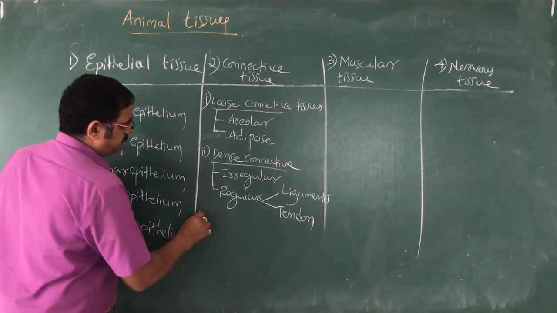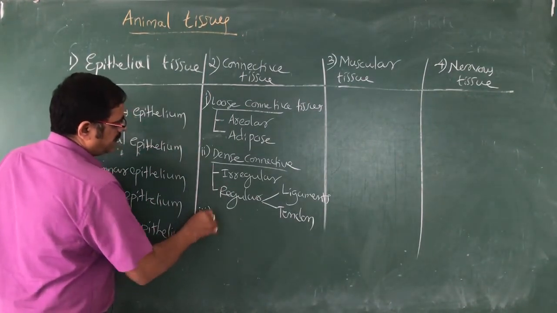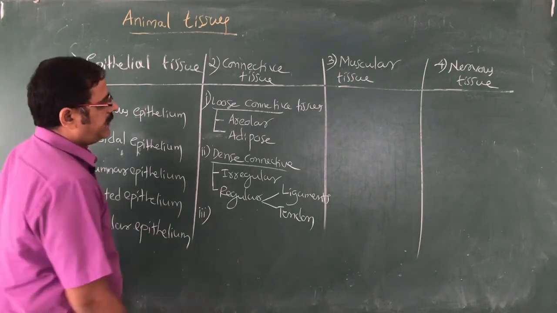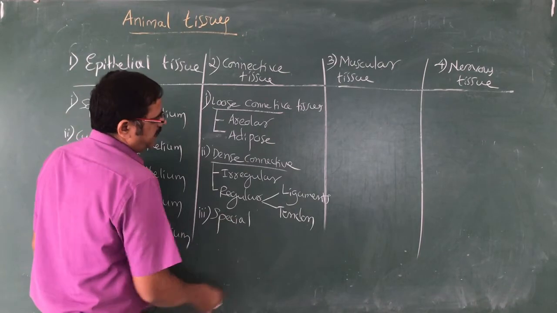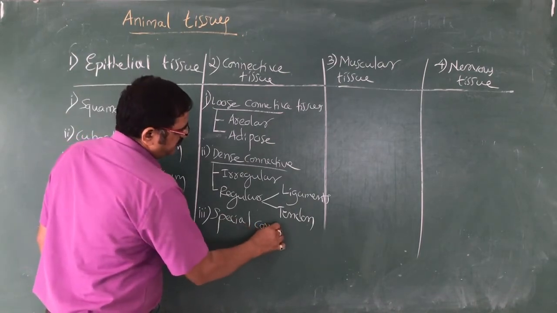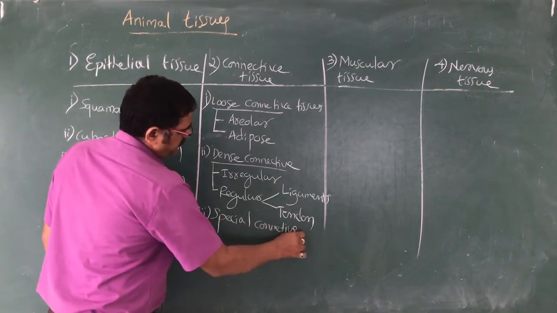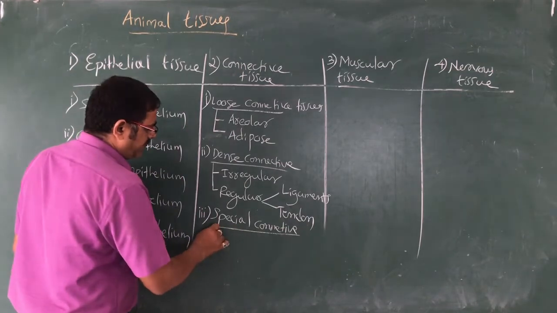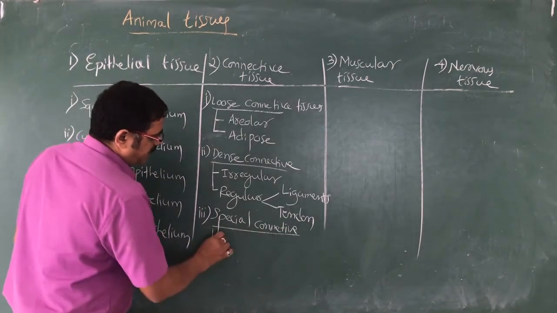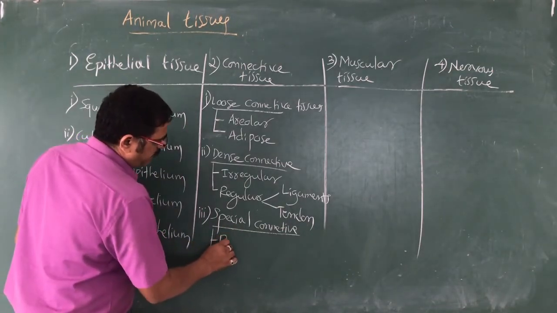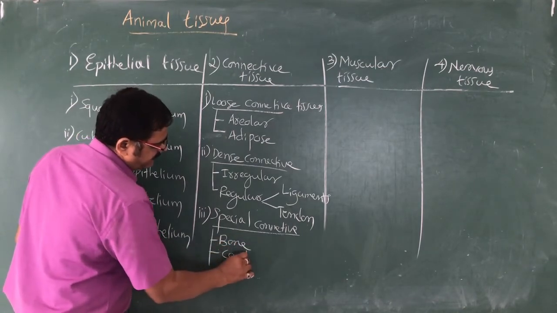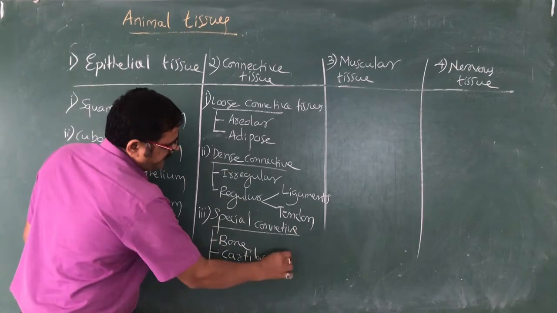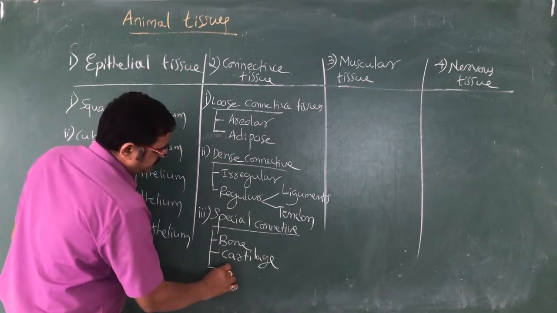Then number 3, special connective tissues. Special connective tissue basically includes bone, cartilage, and blood.